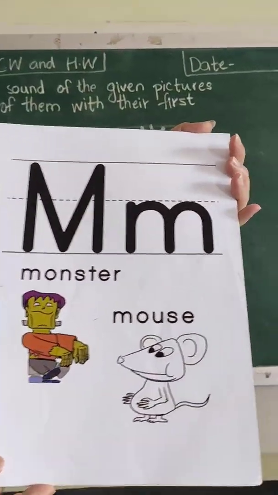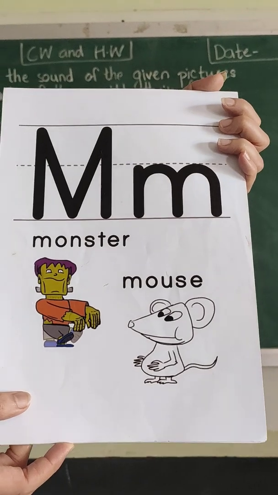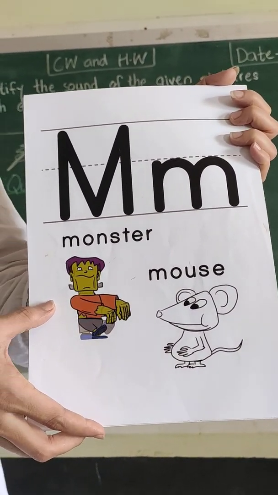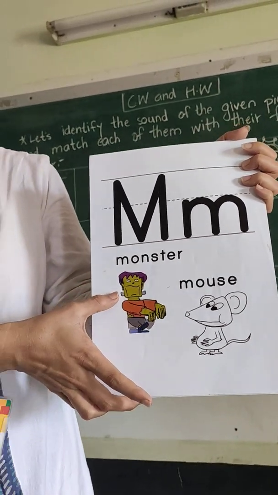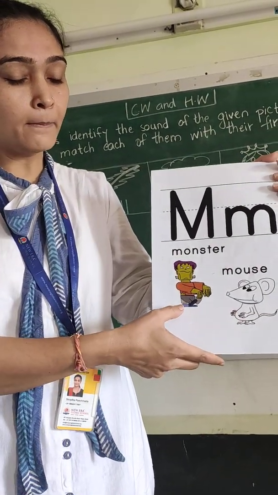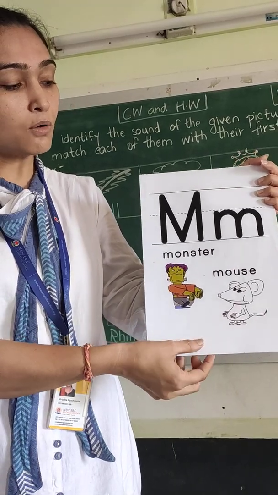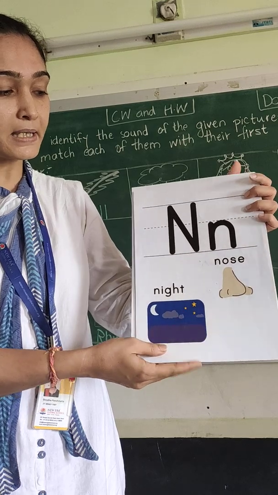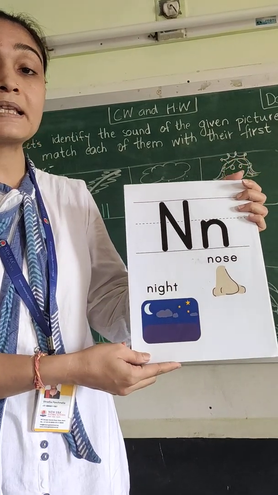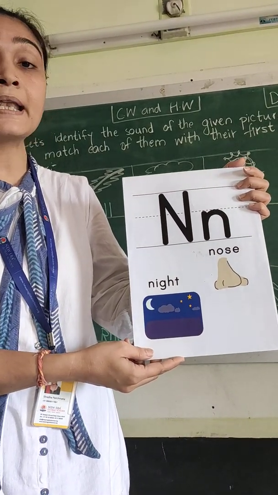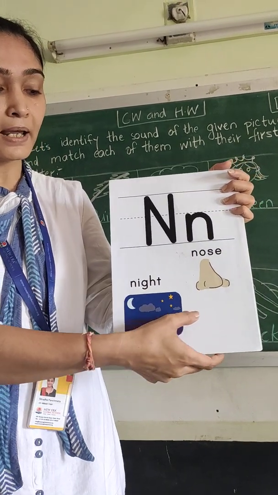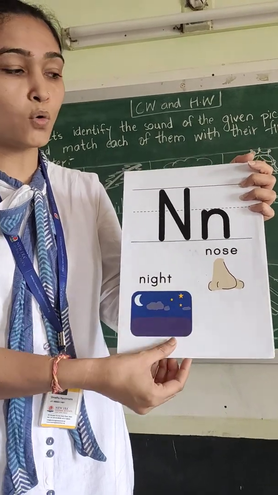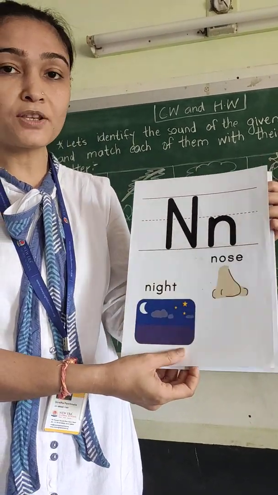Which letter is this everyone? This is letter M. And what is the sound of letter M? M says M says M, monster, mouse. And after the letter M, we learned letter N yesterday. That is, N says night and nose. Night and nose. Okay, what comes after letter N, children?